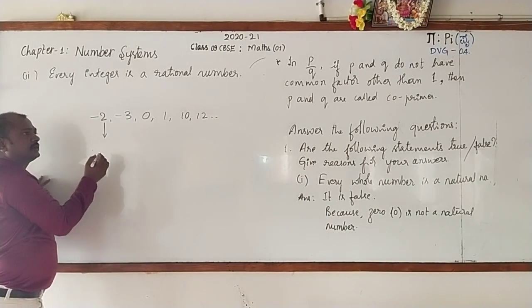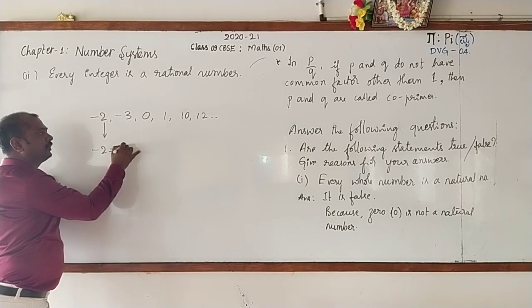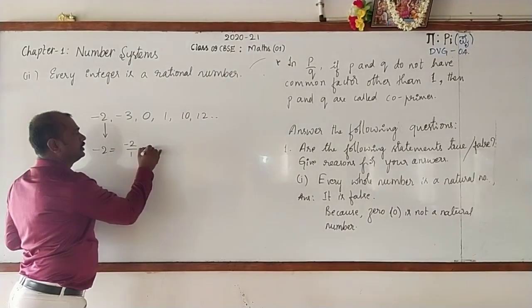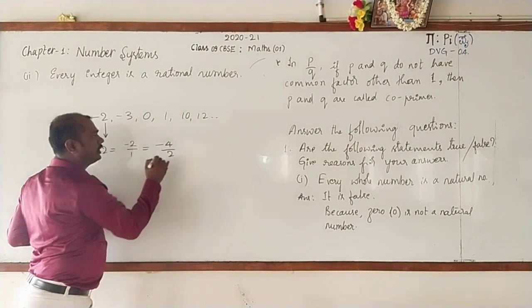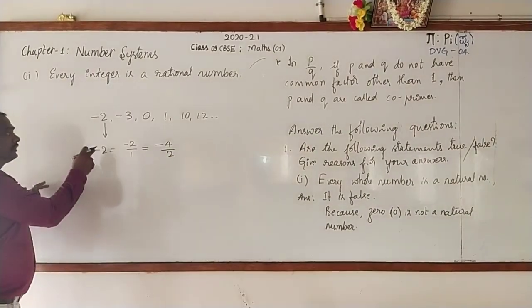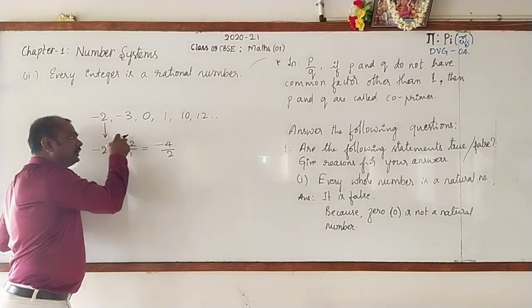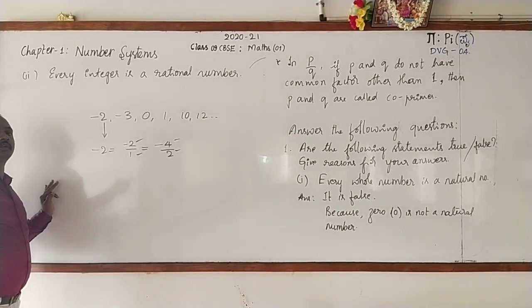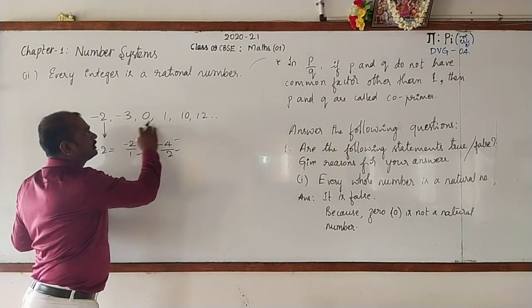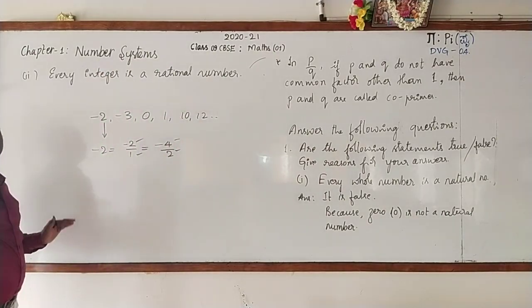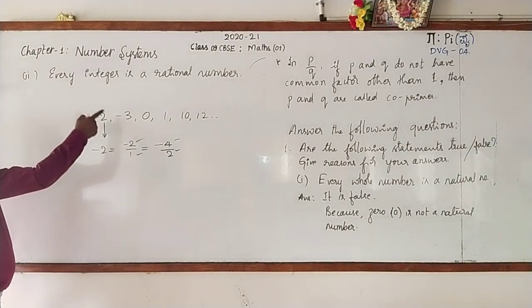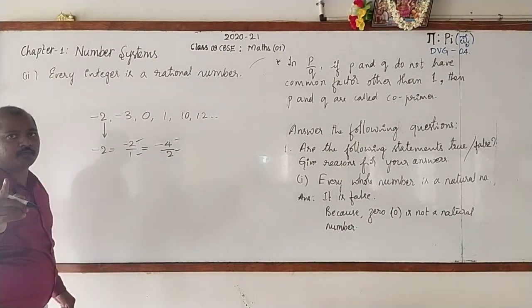Because -2 can be written in the form of -2 by 1. -2 can be written in the form of -4 by 2. See that? That means -2 can be written in the form of p by q, where p and q are integers and q is not equal to 0. Similarly, here also you may take any number. Clear? Yes. Then what do you say? Whether the given statement is true or false?